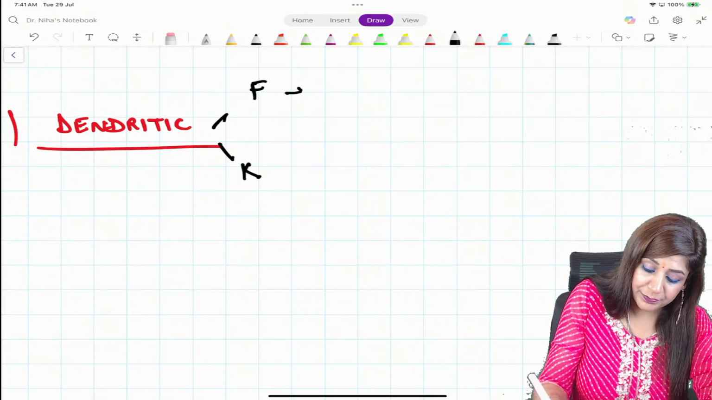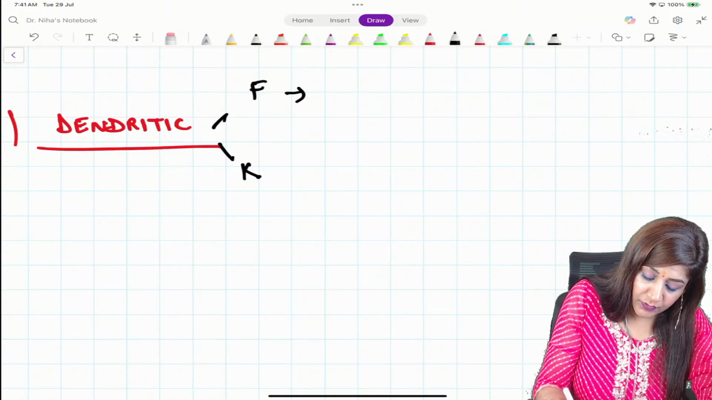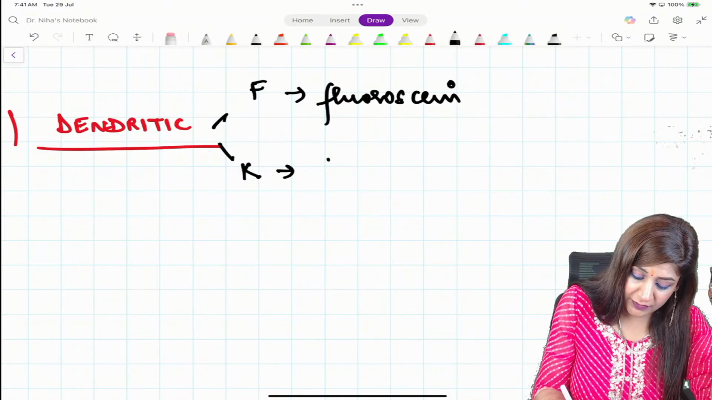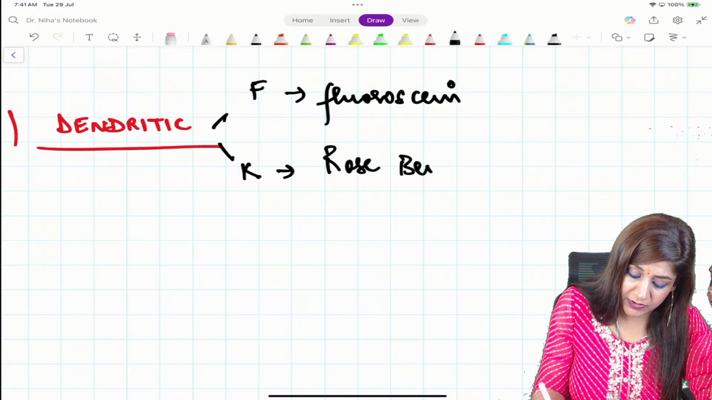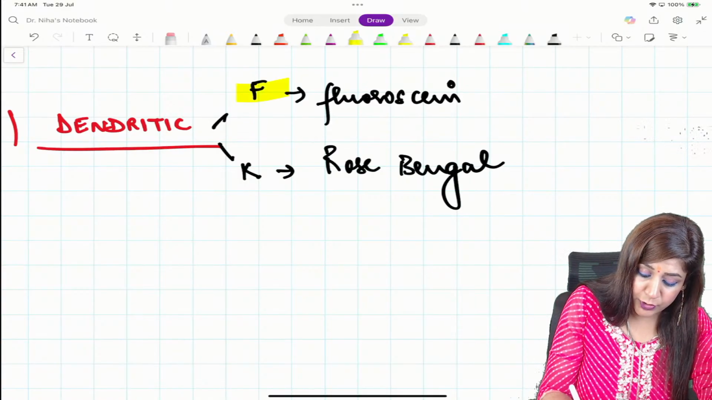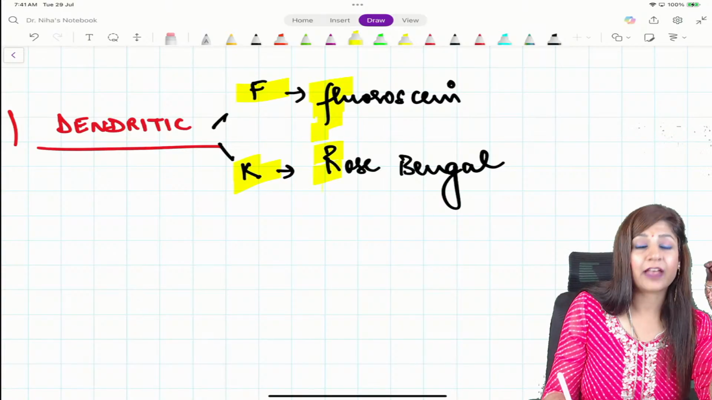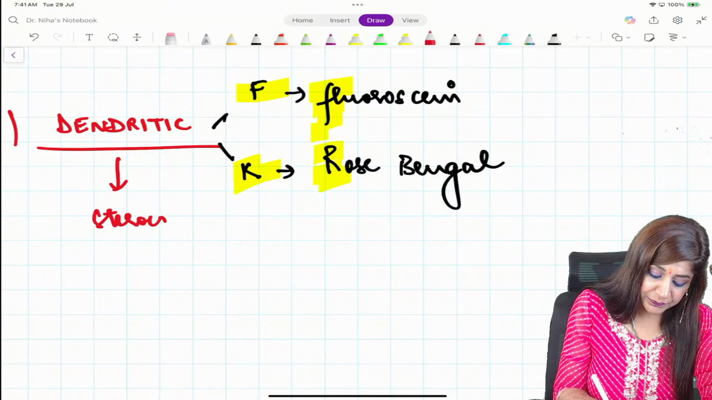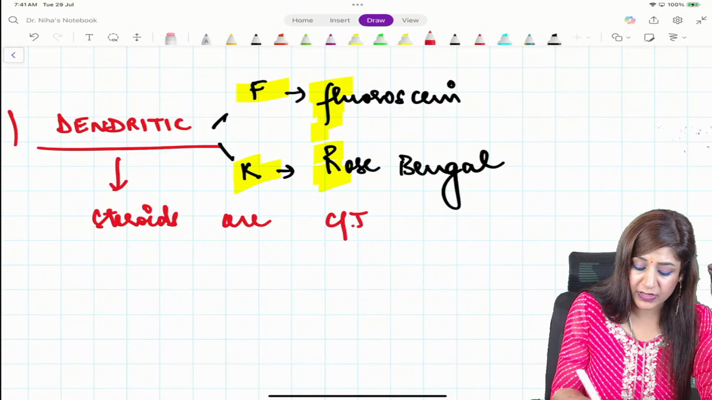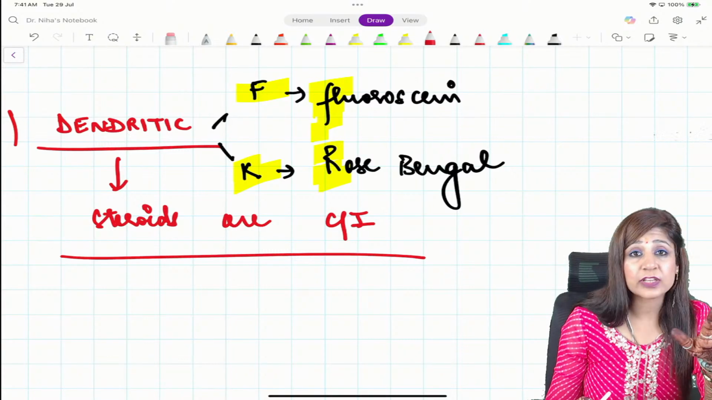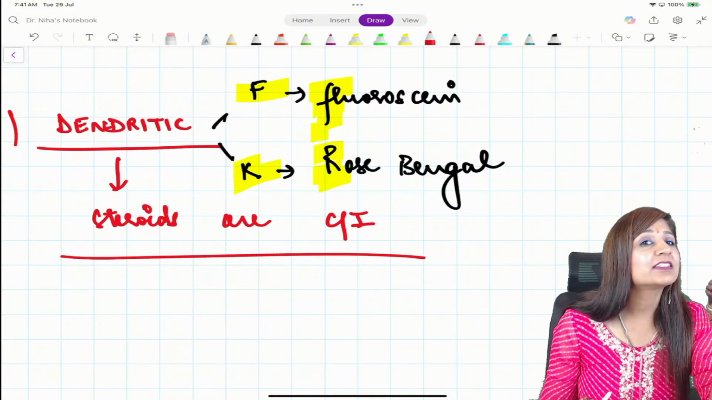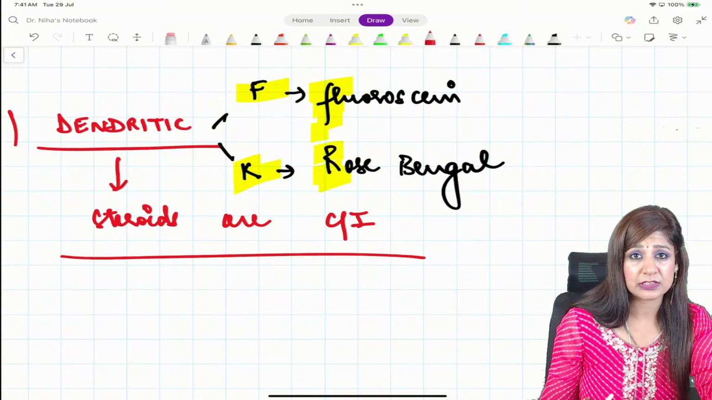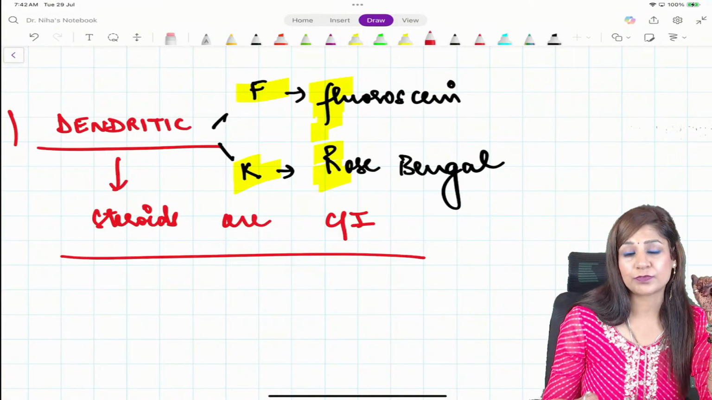For the floor we have the fluorescein stain, and for the knobs we have rose Bengal. So F for F you can remember easily: F for fluorescein, F for floor. And another thing is that here steroids are contraindicated. Whenever I get dendritic ulcers, I should not give steroids because they can enhance the formation of larger ulcers, which are called amoeboid ulcers, also called geographical ulcers. So we have to be very, very careful about the treatment of dendritic ulcers, right?